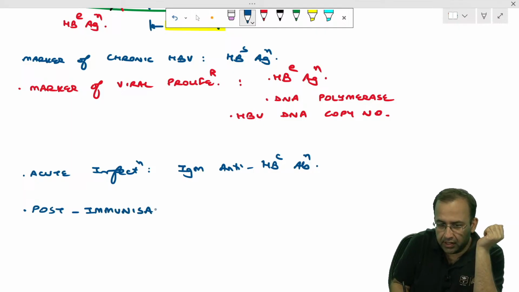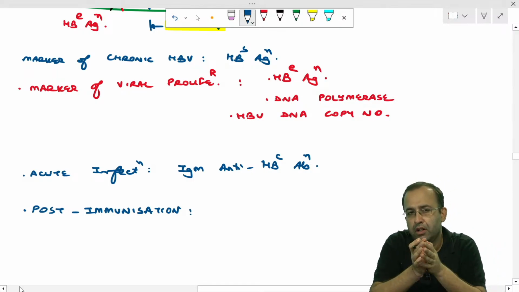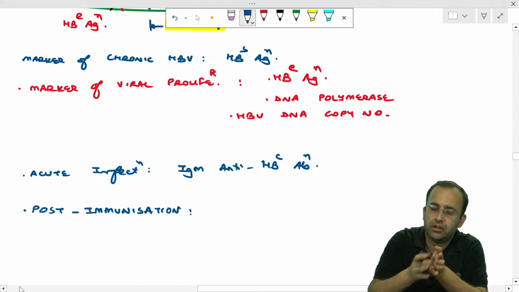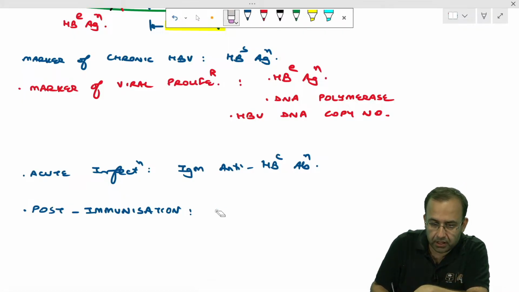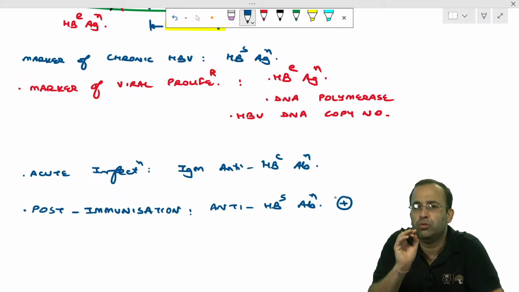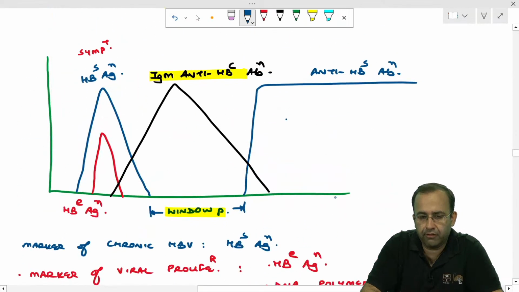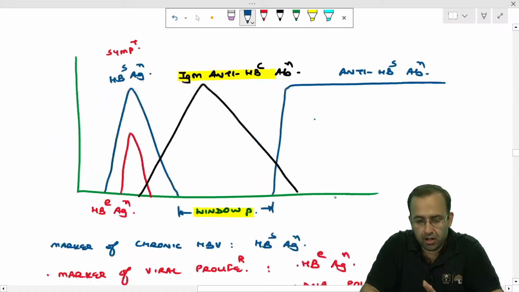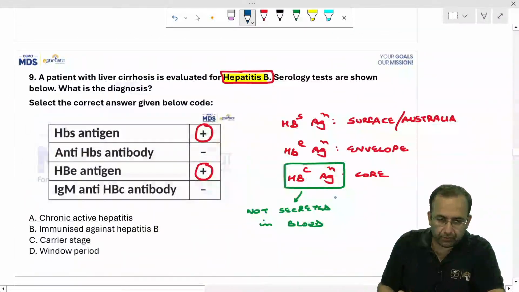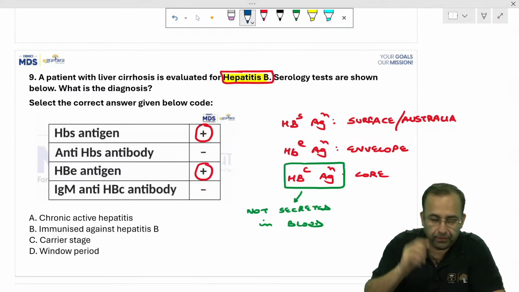What is present post-immunization? The first antigen to appear is HBs antigen. So when we are immunizing the cute little kid, we give a mimicker of HBs antigen, so the antibody against it is present. That is, anti-HBs antibody is present, only anti-HBs antibody and nothing else. You can know all this just by this graph. Please have a good look at this graph. Now let us come back to the question. HBs antigen is positive, which means it can be either acute infection or chronic infection.